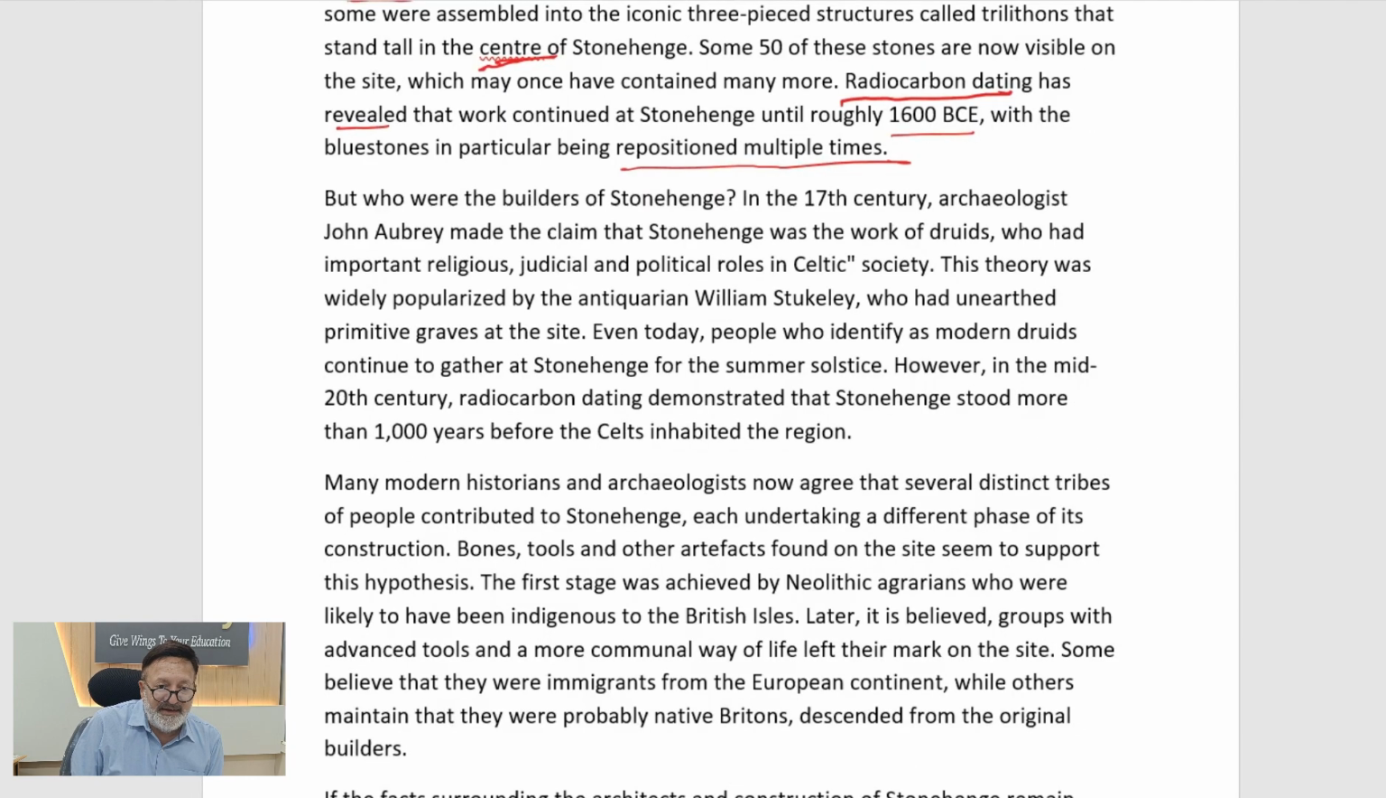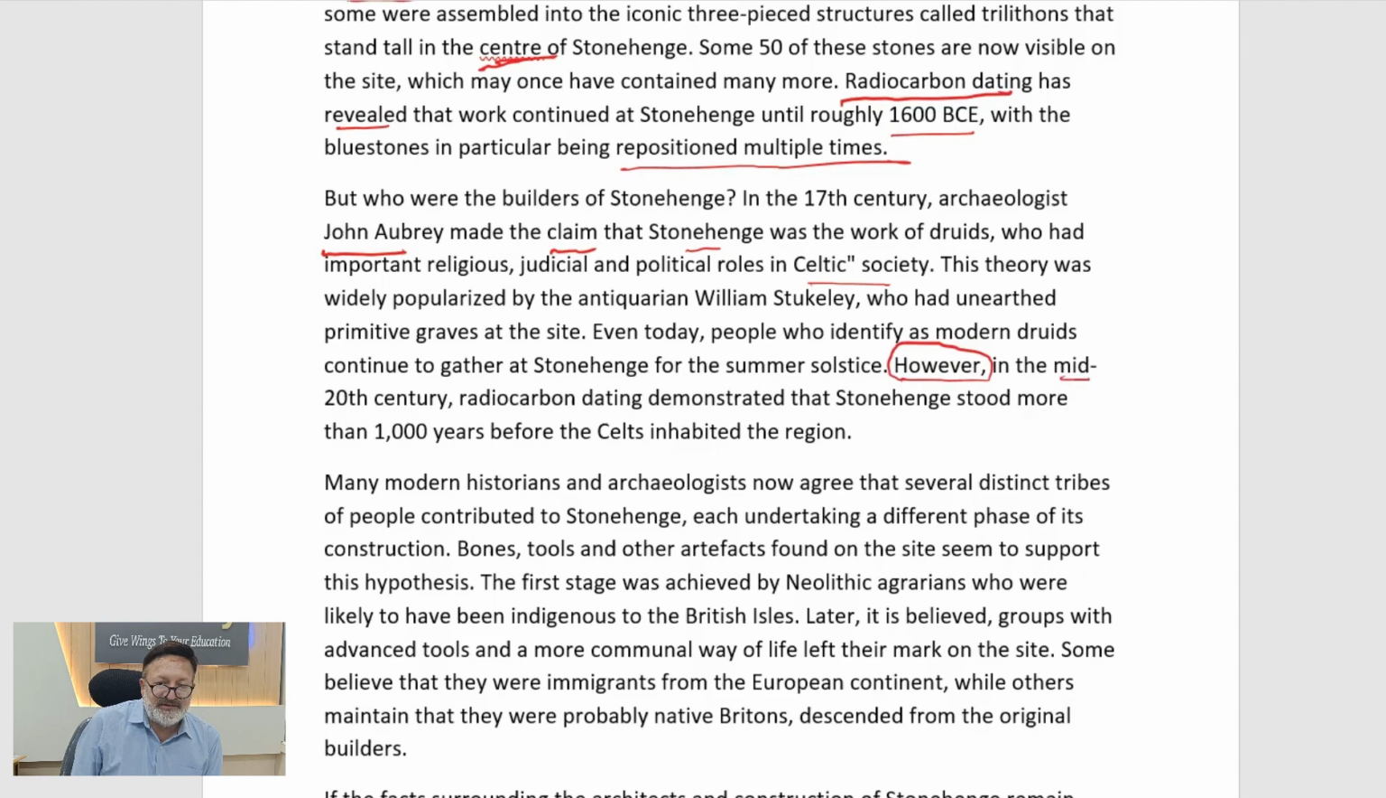John Aubrey made the claim that Stonehenge was the work of Druids who had important religious, judicial, and political roles in the Celtic society. So this is what John Aubrey said. The Celtic society में it was who had important religious. This story was widely popularized by who had unearthed primitive. Even today, people who identify as modern Druids continue to gather at Stonehenge for the summer solstice. Okay. However, now this is very important. This is a contradiction word. However, means parantu. In the mid 20th century, so we come to the main question, 20th century.